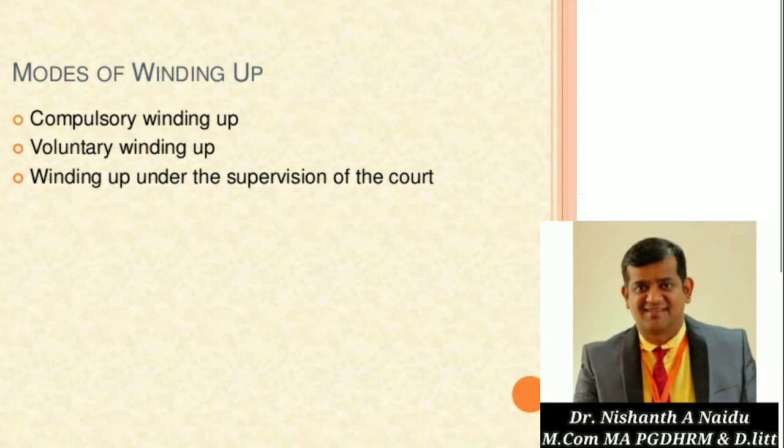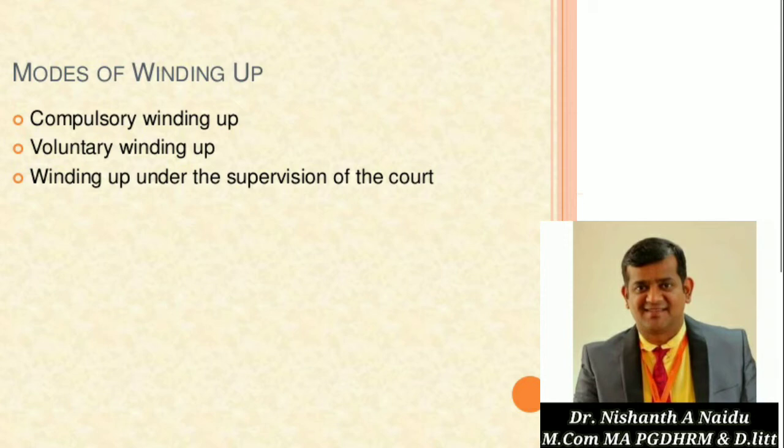First, what is compulsory winding up? According to Section 433, winding up by the court means the court will give an order to close down the company. That is what we call winding up by a court, or compulsory winding up under Section 433.